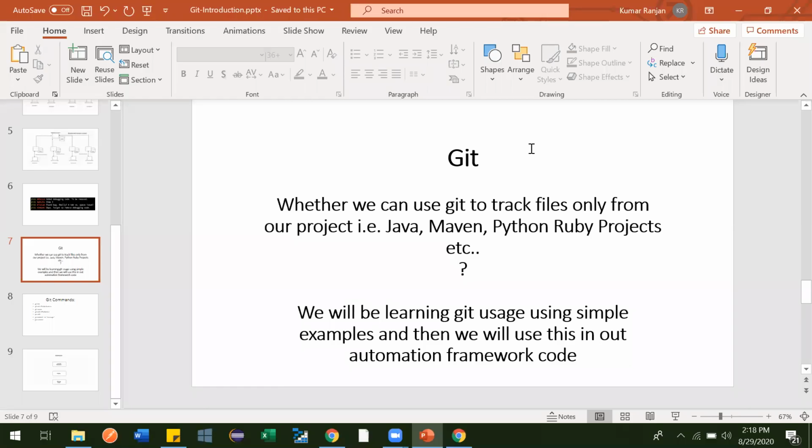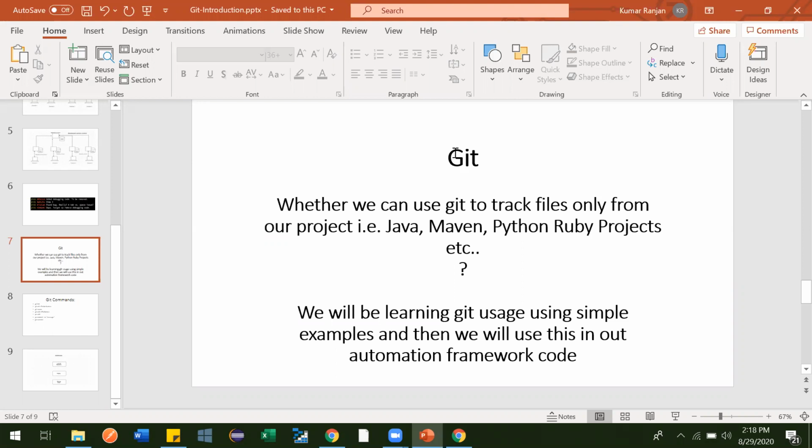Hi guys. So generally people think that Git can only be used with projects like a Maven project, Java project, Python project, or whatever project they are doing in the company. So Git is only used for them, but it is not at all like that.